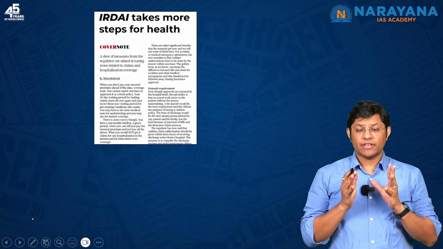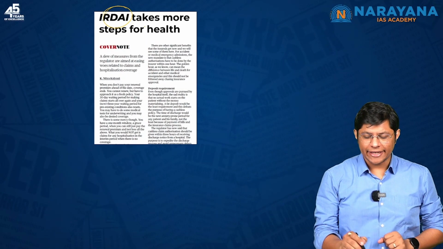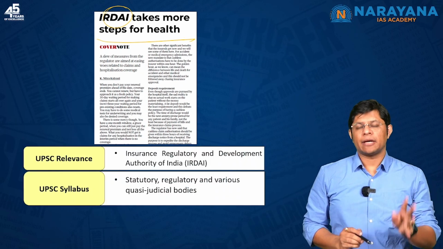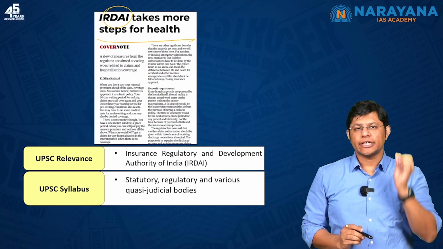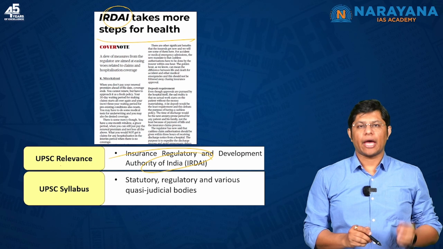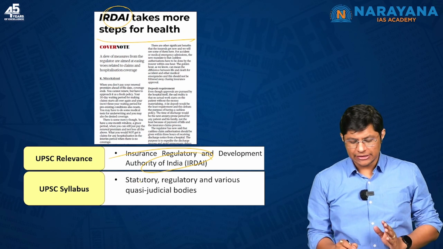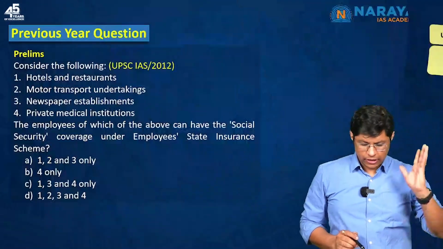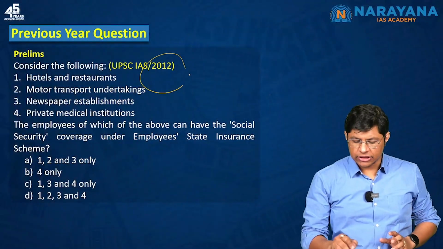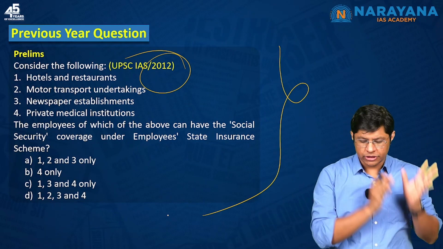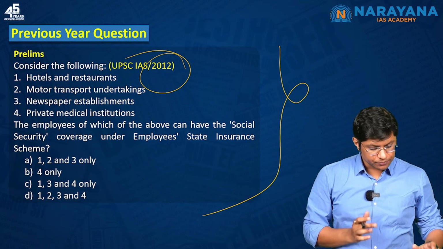Students, the title of the next topic is IRDAI takes more steps for health. In this article, you need to understand about a statutory body called the Insurance Regulatory and Development Authority of India. You can map this under GS Paper 2, that is statutory, regulatory and quasi-judicial bodies. The previous year question was asked in the year 2012. Please go through the question and see if you're in a position to attempt it.